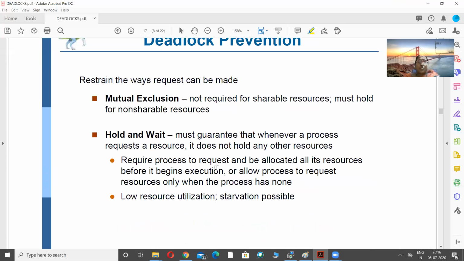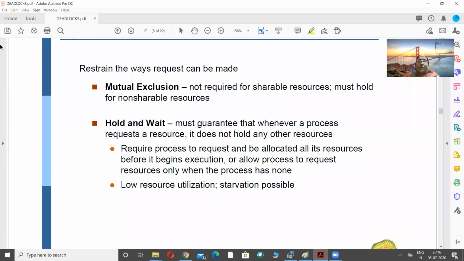Mutual exclusion can be avoided by using a shareable resource. Earlier we were discussing the case of a non-shareable resource, the printer, wherein only one process can acquire the printer at a time. Contrarily, this can be avoided by using read-only files.